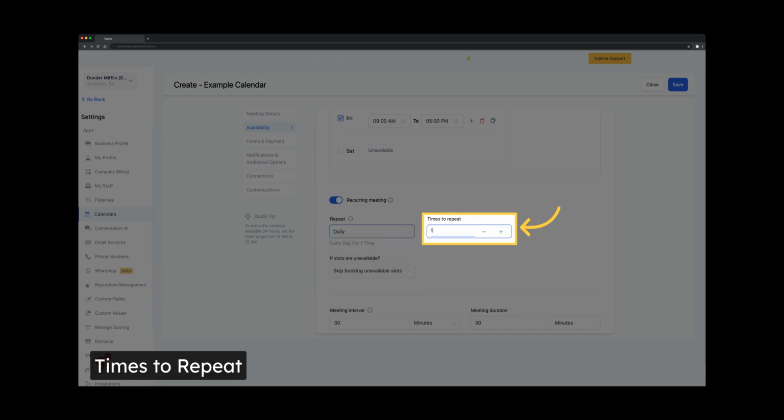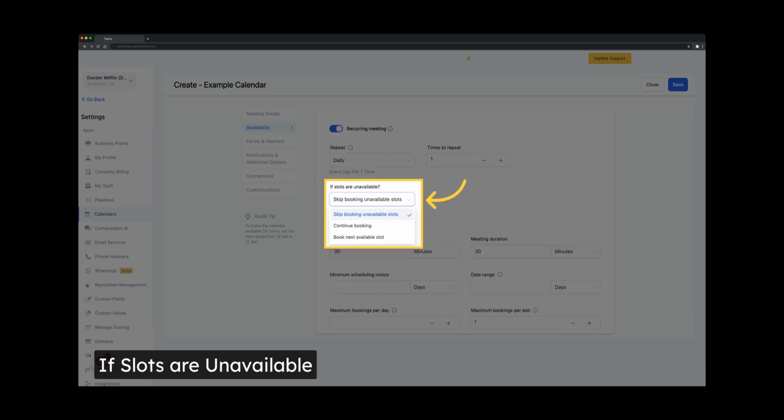Set the number of times, occurrences, that the booking should repeat. For instance, if you require a booking to be repeated twice a week, set the occurrence to 2 times a week. Add the number of times you want it to be repeated. Decide on the action to take when slots are not available using the following options: skip booking unavailable slots, or book all slots or none. For instance, if you select skip booking unavailable slots and there are 10 occurrences with only 6 slots available, the 6 available slots will be booked, and the 4 unavailable slots will be skipped.